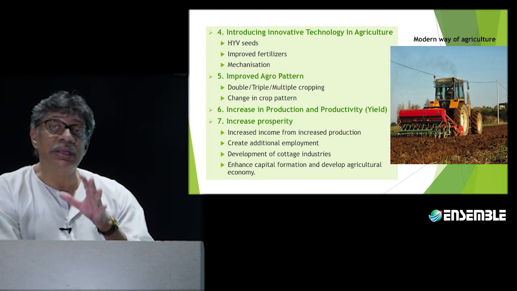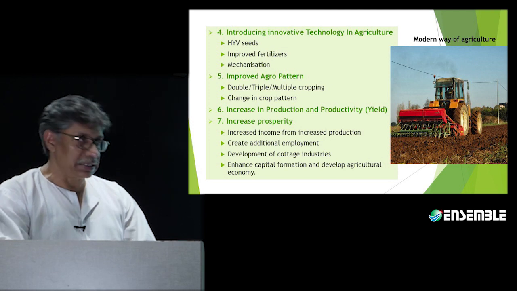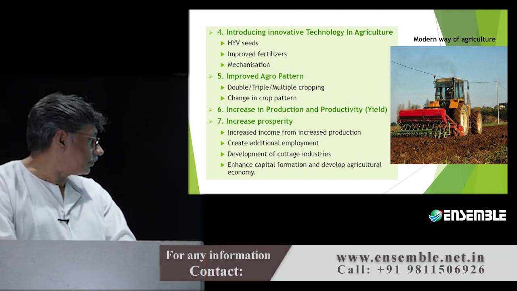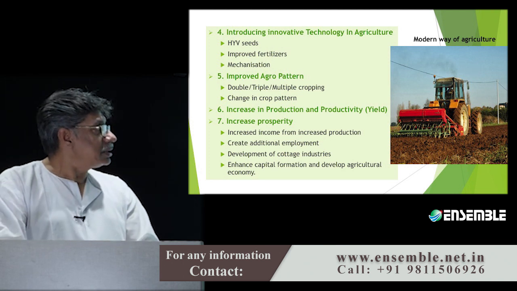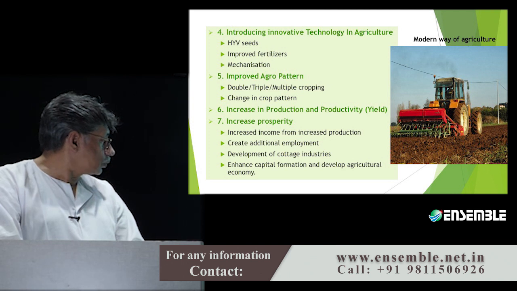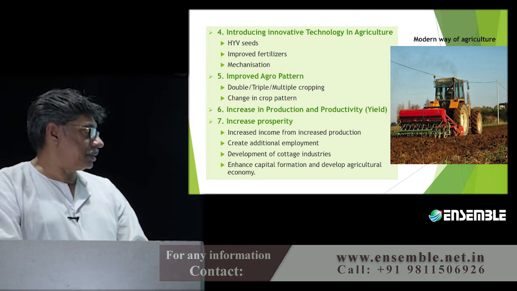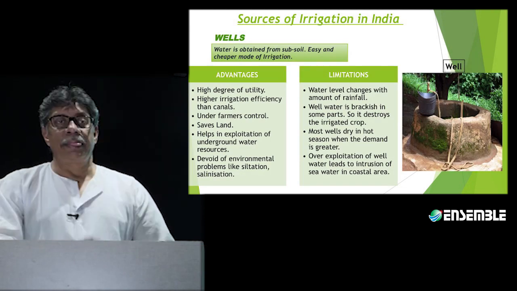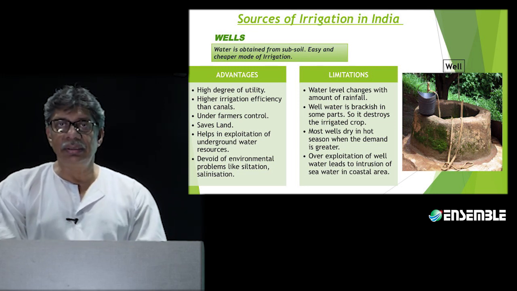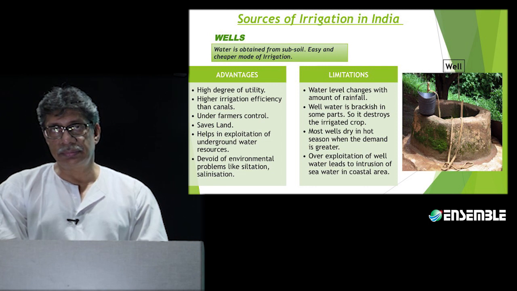They will be in a position to take certain types of risks as well. We are going to be talking about enhancing capital formation and developing the agriculture economy. So the development of the agriculture economy is going to have its way paved for it. That was about the significance of irrigation in India to begin with.